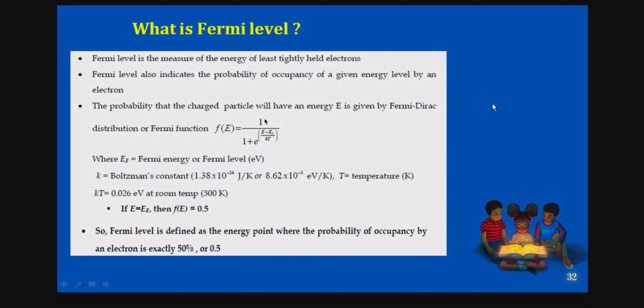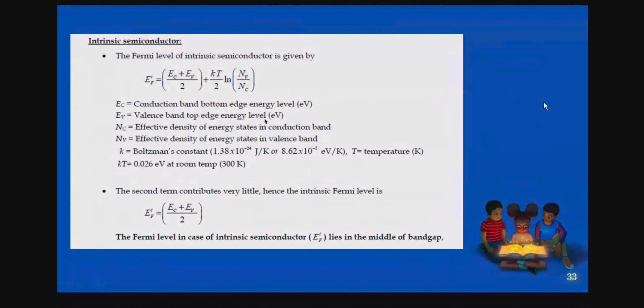So that is about the Fermi level. Now coming to the intrinsic semiconductor, the Fermi level is defined as EF is equal to (EC plus EV) by 2, the same expression as you have here. Regarding these parameters, EC is the conduction band bottom edge, that is the lower level of the conduction band, and EV is the top level of the valence band, which is measured in electron volts. This is just to recollect the Fermi level.